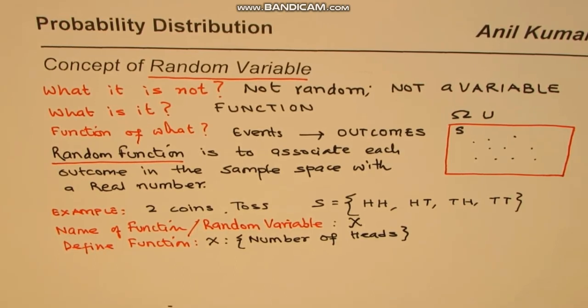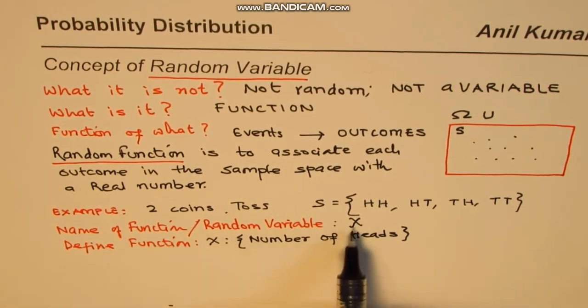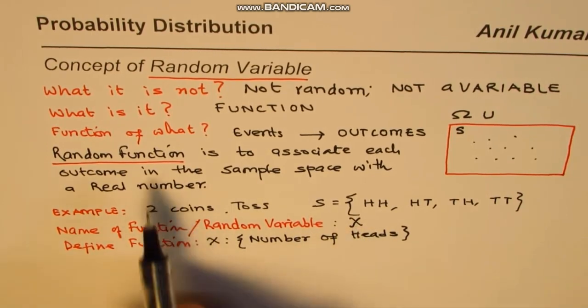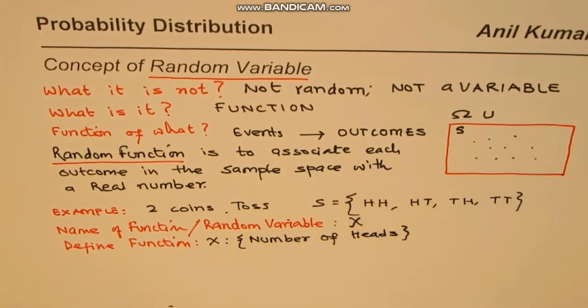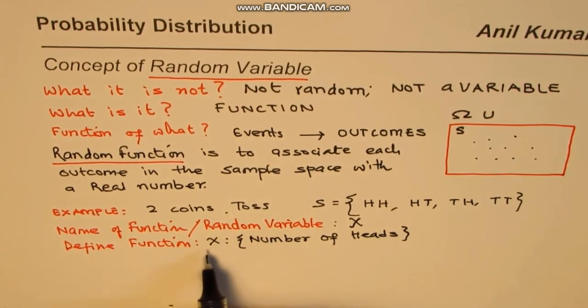So till now we have calculated probabilities for single events, and now we'll look into the group as a whole and see how we can work better with the information we have and draw some other conclusions, right? So that's the whole idea of probability distribution, defining random variables, and then whatever we do next. Okay, so that's the idea of complicating it. Now we have understood that a random variable should be written in a capital letter, could be X, could be Y, whatever, and then you have to define your function. That is, how am I going to associate this random function with the set of outcomes I have in hand, right? So in this case I'm saying I will associate my random variable capital X as number of heads, right?